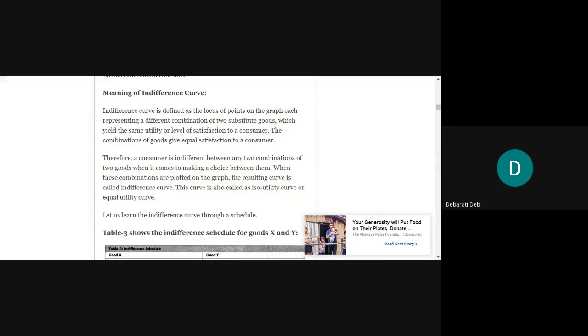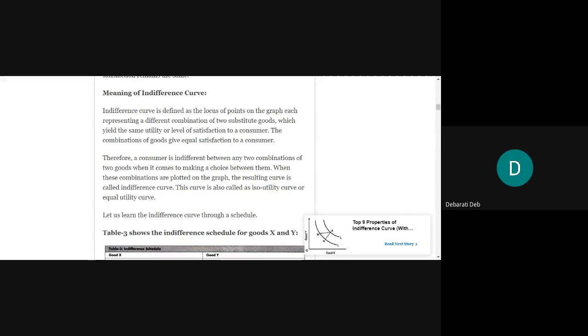Indifference curve is defined as a locus of points on the graph, each representing a different combination of two substitute goods, which yield the same utility or level of satisfaction to a consumer. When you see the slope of the indifference curve, you will understand that this represents different combinations of two substitutes. Two substitutable goods will be there.